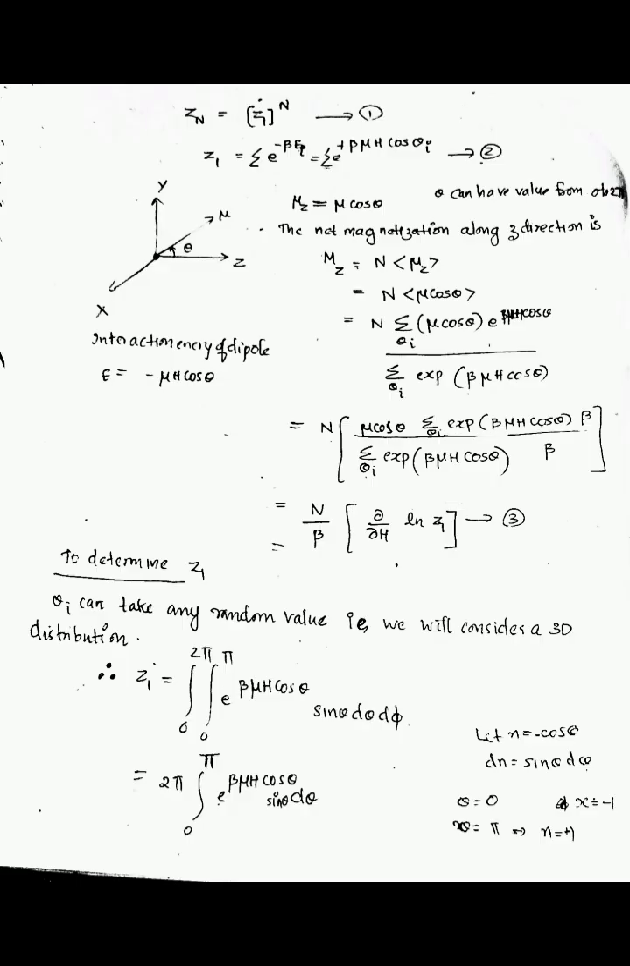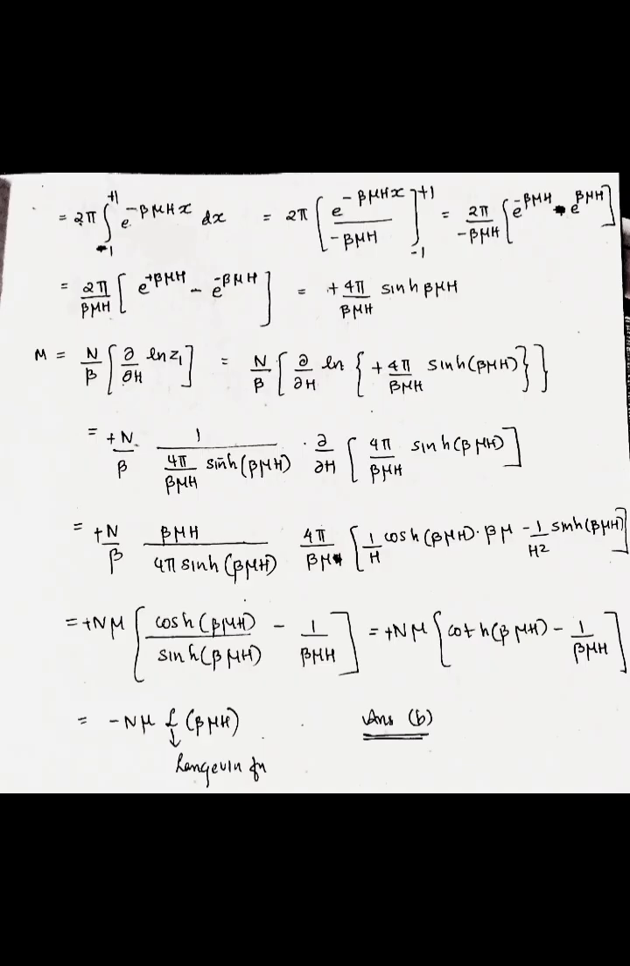So at theta is equal to 0, it will change to x is equal to minus 1, and at theta is equal to pi, x is equal to 1. So the integral changes like this. This is equal to 2 pi into integral over minus 1 to 1 e raised to minus beta mu h x dx. This is equal to 2 pi e raised to minus beta mu h x by minus beta mu h. The limits are from minus 1 to 1.